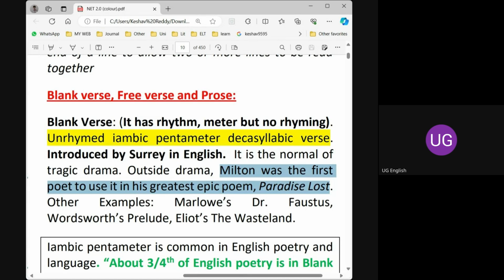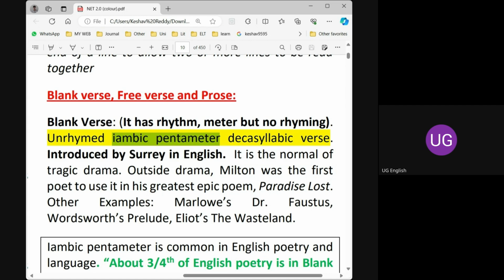Once there was a question in an examination: what is the meaning of blank verse? Blank verse is nothing but unrhymed iambic pentameter. So we know iambic pentameter. Just now we discussed what is iamb, what is pentameter. Then what is unrhymed?